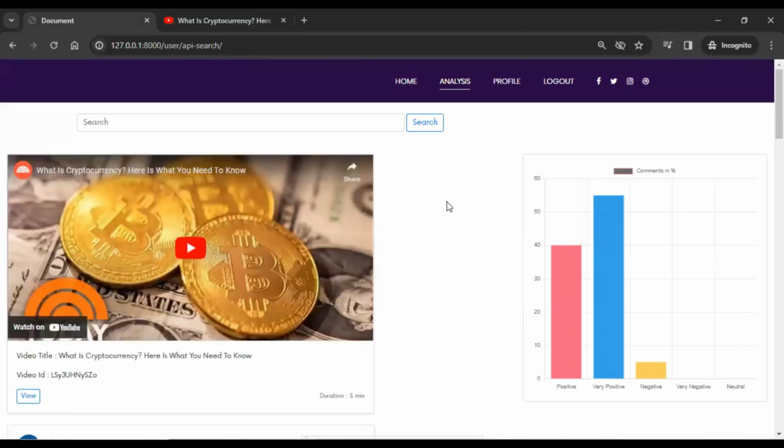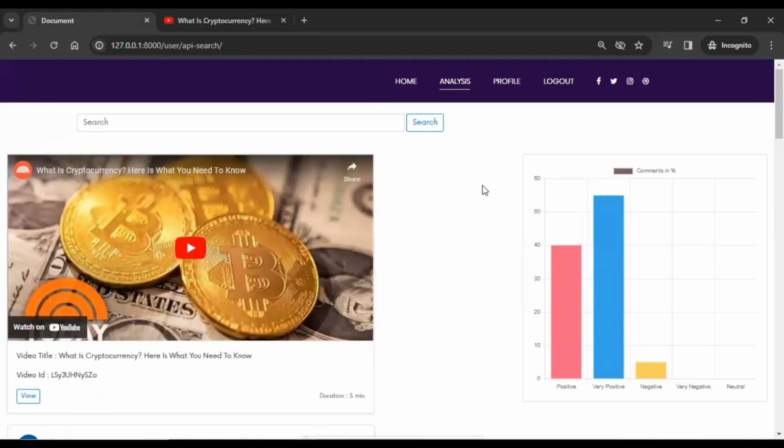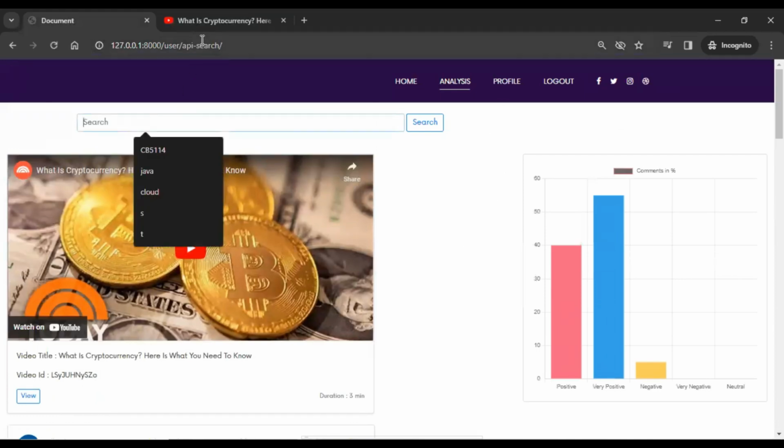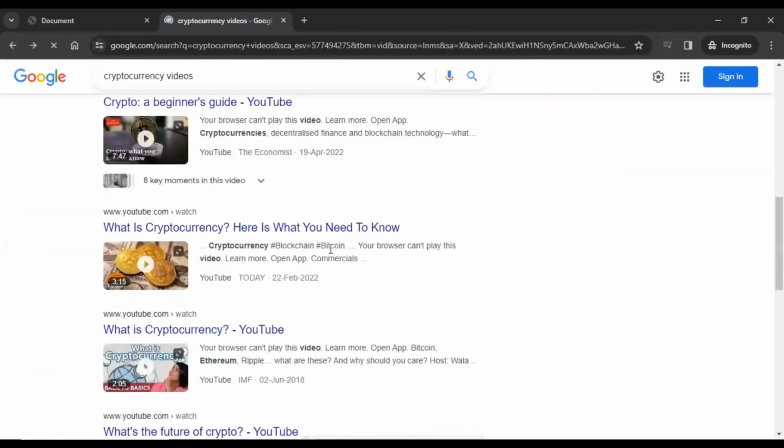Hope you understood it very well. You can test this many times with cryptocurrency videos and you will get the results in this chart. And to provide the URL, you can copy from here just by right-clicking on the video, or you can simply click on the video directly and copy the URL from the address bar.